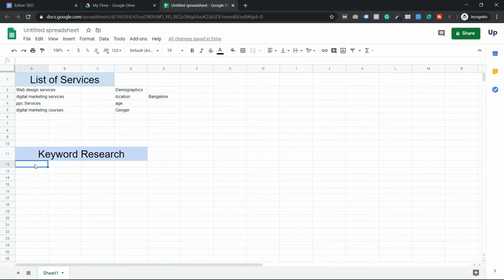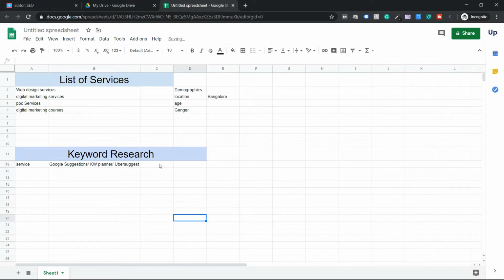Here I'm going to give the first column as Service Type, then the second column as Google Suggestions / Google Keyword Planner. If you're using Ubersuggest, put / Ubersuggest. If you want to expand this column, it would be easy for you. And afterwards, I think only one more column you need, which is search volume.